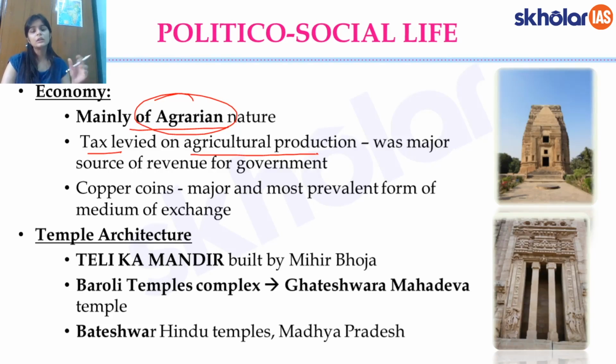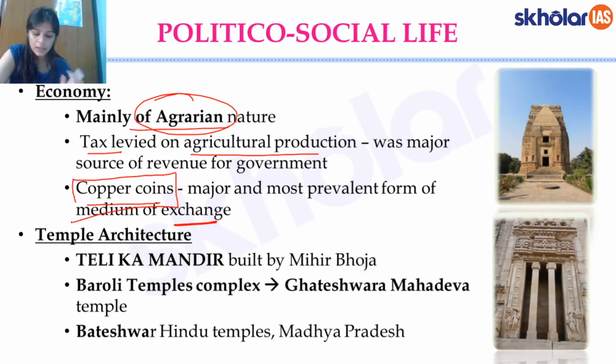This is why there was the whole fight for the fertile lands in and around the Doab region, and particularly the prosperity of Kannauj. Copper coins were the most prevalent and the major form of the medium of exchange which were issued by the Pratiharas. These copper coins are the ones which have been found by the archaeologists later. They've been attributed to the Pratiharas' time.